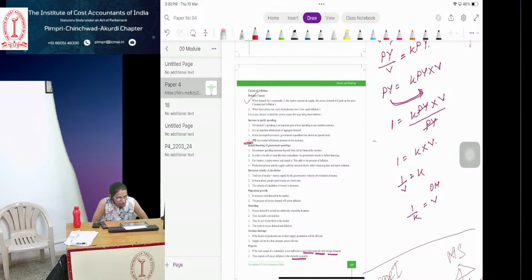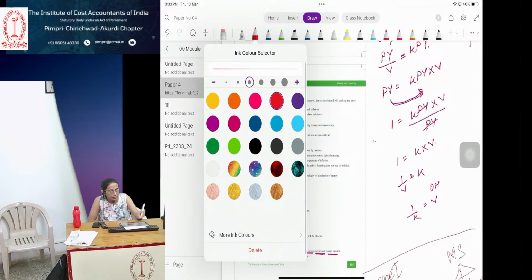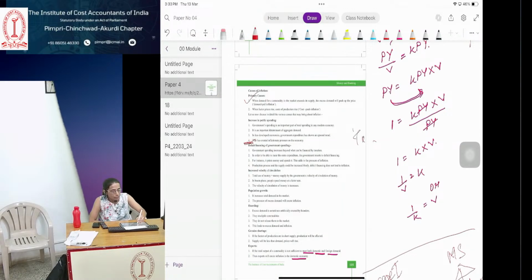Now we were moving further yesterday to deficit financing of government spending. So what is deficit financing? Deficit financing means, see, the government has funds from the public from taxes and other sources, direct taxes, indirect taxes. Say the government has 1,000 crore rupees to spend for the welfare of the people.